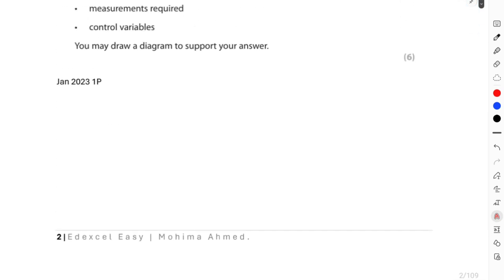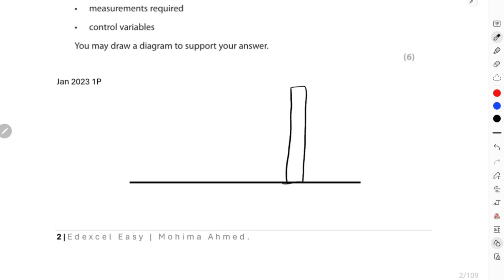So I'll just draw the diagram over here because I do not have much space. I'm considering this is the baseline, this is the floor, and this is your meter ruler. In order to make sure that the meter ruler is entirely perpendicular, I'm going to use a set square.